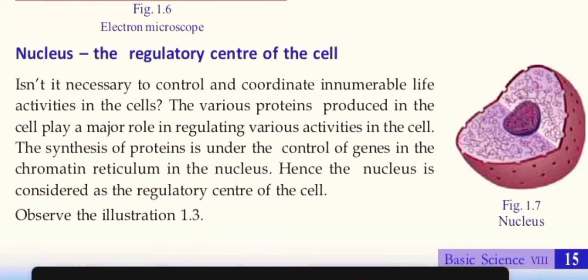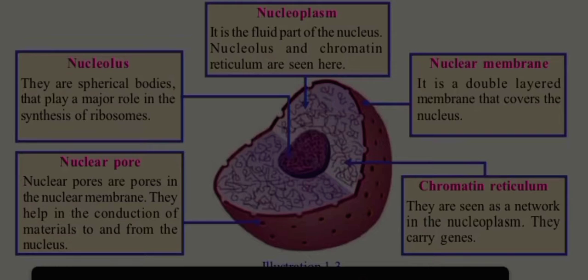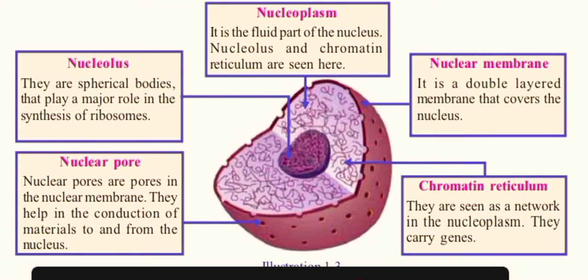That is saying that in the synthesis of protein, the nucleus has a major role in regulating various activities in the cell. And in the nucleus, the synthesis of proteins is under the control of genes in the chromatin reticulum. We are going to study about the parts of the nucleus. Okay, so it is known as the regulatory center of the cell. So these are the parts of a cell.